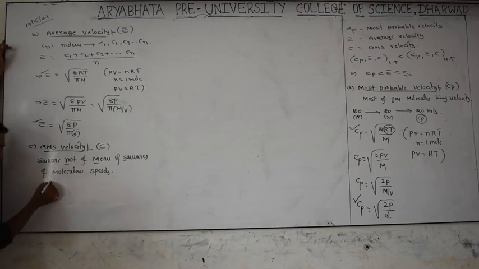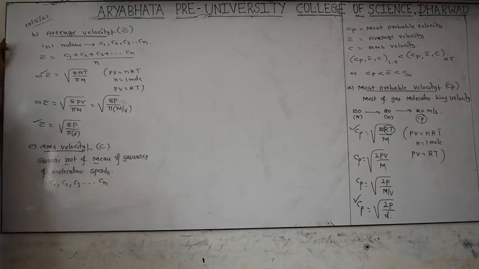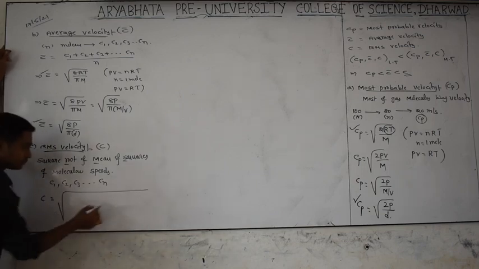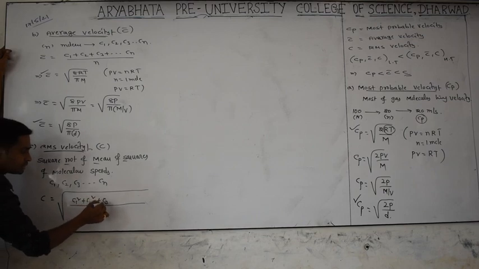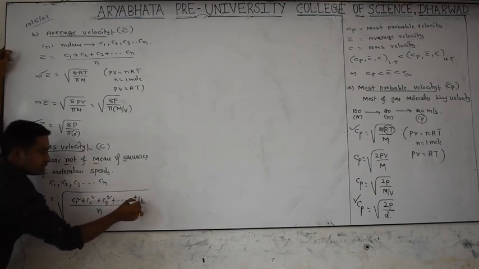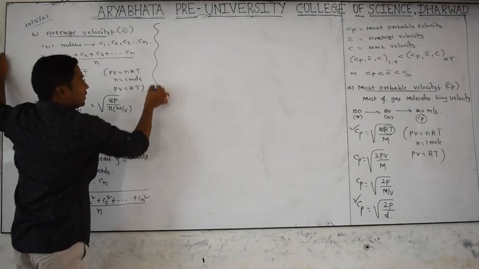For example, you have different molecular speeds C1, C2, C3 and so on. These are the velocities of the molecules. But what is the meaning of RMS velocity? Under the square root, mean means average of which one? Squares: C1 square, C2 square, C3 square and so on up to Cn square. The square root of the mean of squares of molecular speeds is called the RMS velocity.